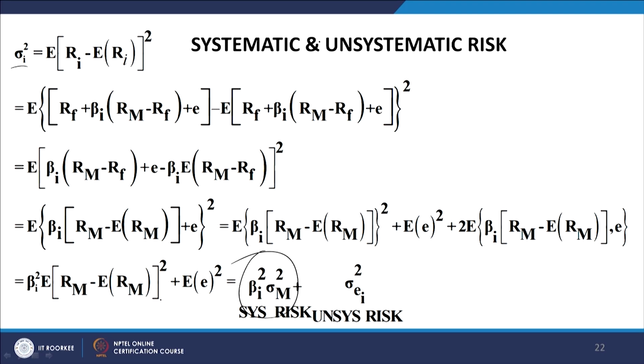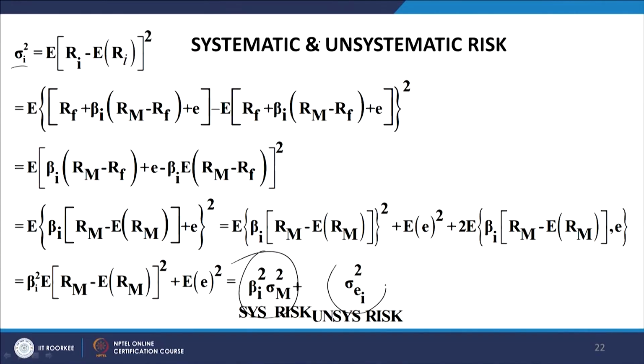This is the component of the total risk which is the systematic risk related to the sensitivity of the return to the market return, and the random risk, which as I said can be diversified away, can be eliminated, can be reduced through appropriate diversification, which is termed as unsystematic risk.